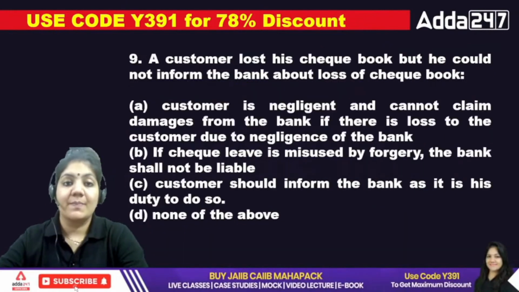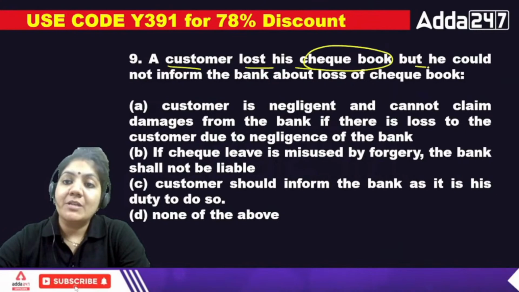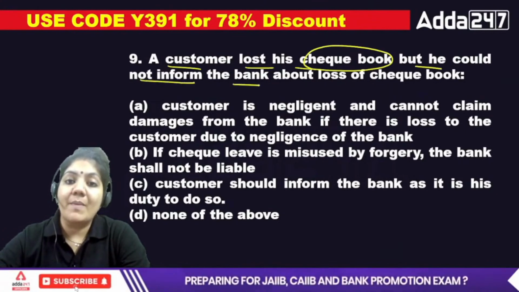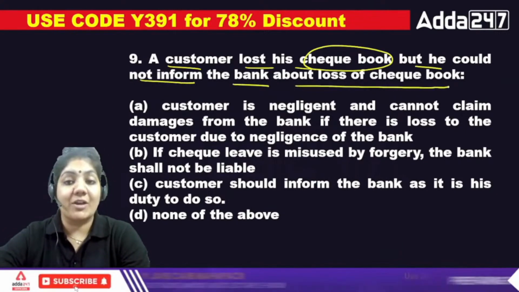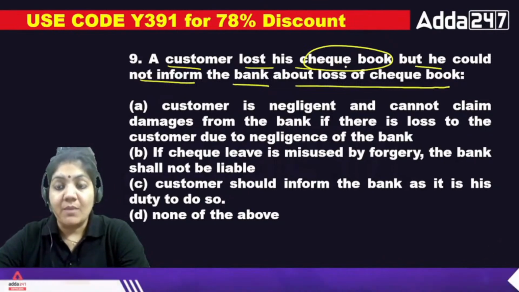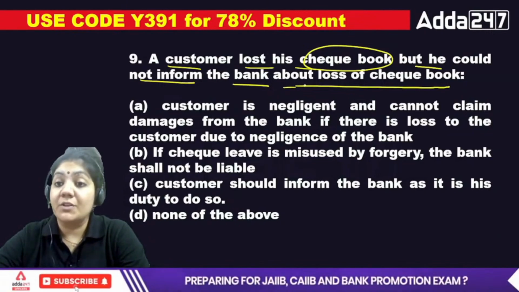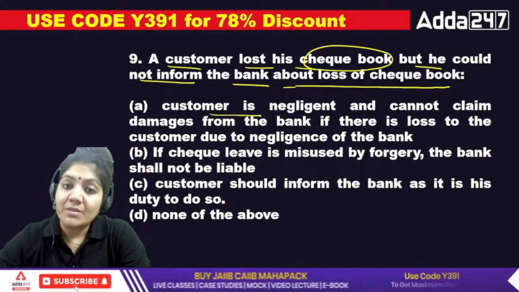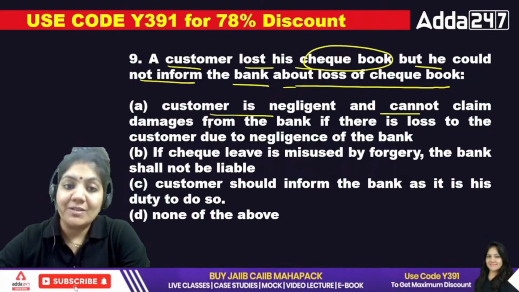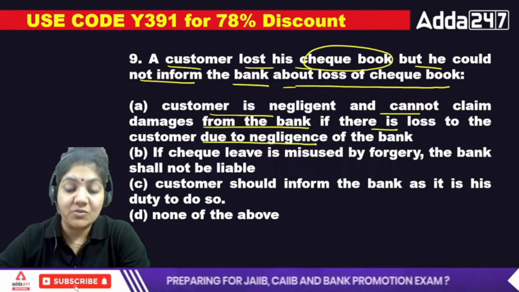Okay, next. A customer lost his checkbook, but he could not inform the bank about the loss of the checkbook. Option A: the customer is negligent and cannot claim damages from the bank if there is a loss to the customer due to the negligence of the bank.